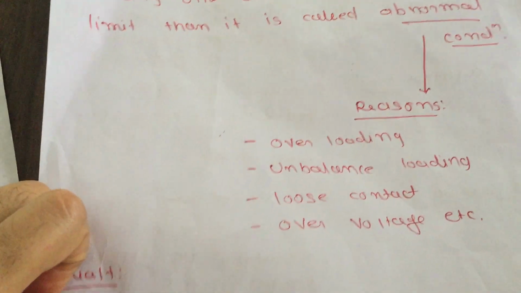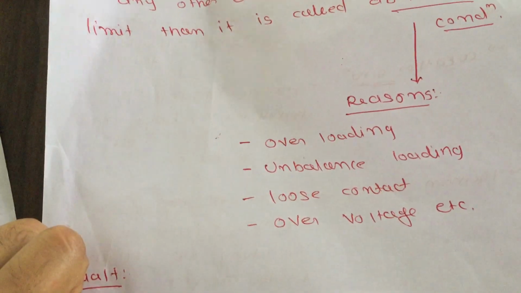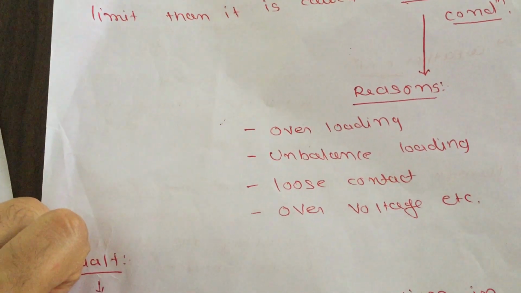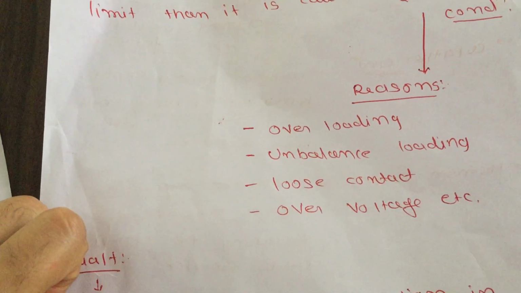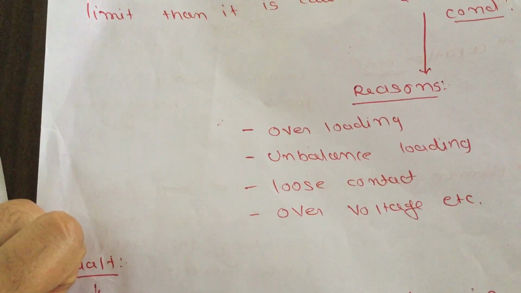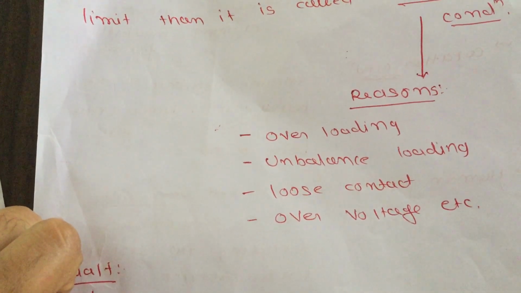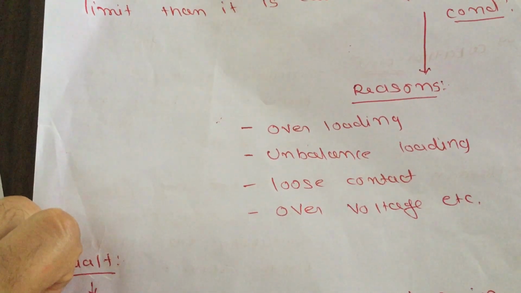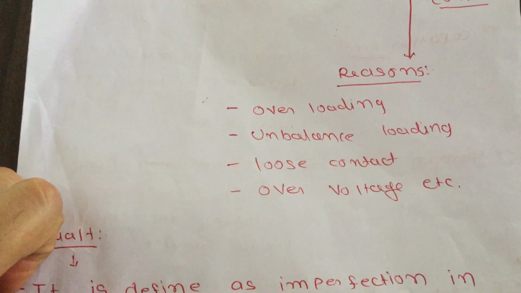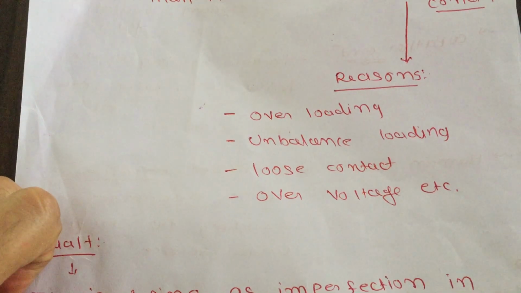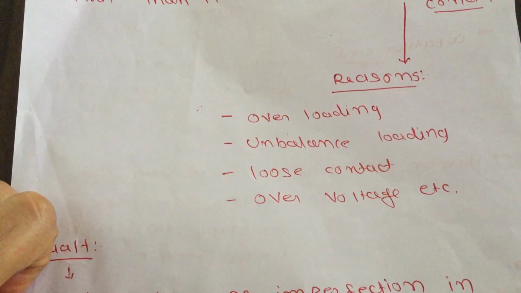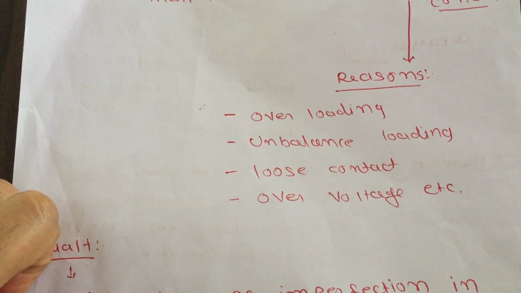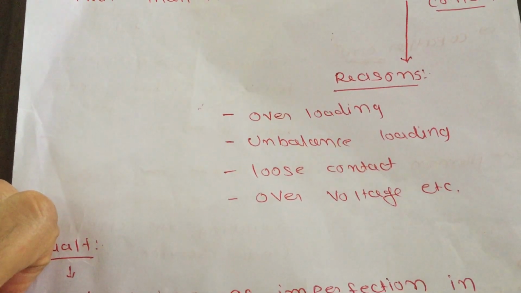Here are some reasons for abnormal condition. First is overloading. It means that you are operating your power system beyond its limit. The connected load on your power system is much more than its design. Second one is unbalanced loading. It means that the load on all three phases is not the same, and the difference between them goes beyond its limit.